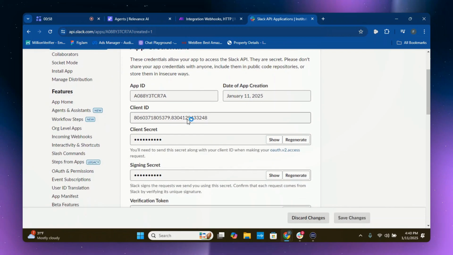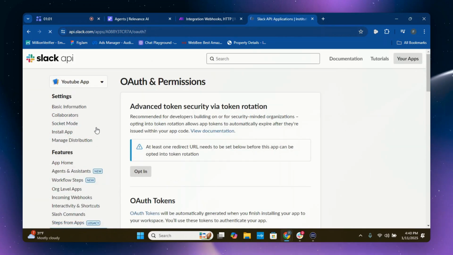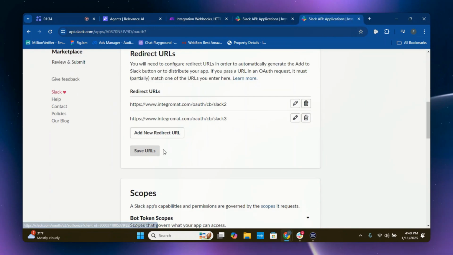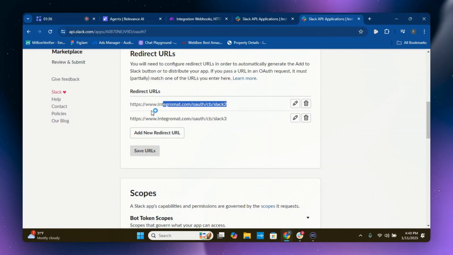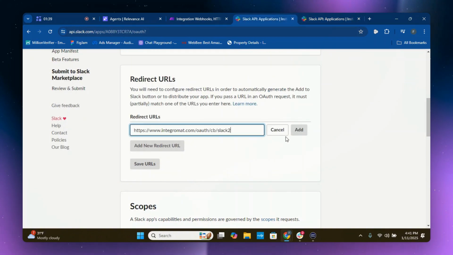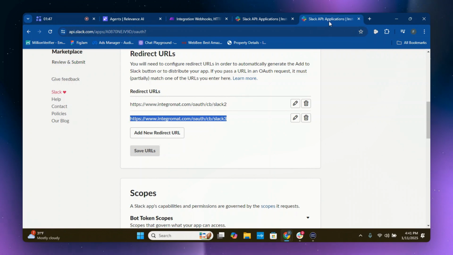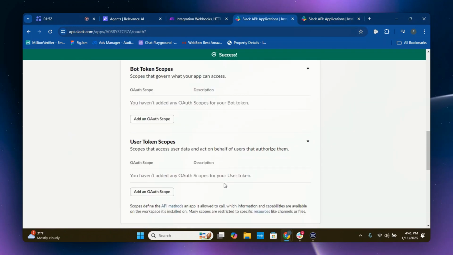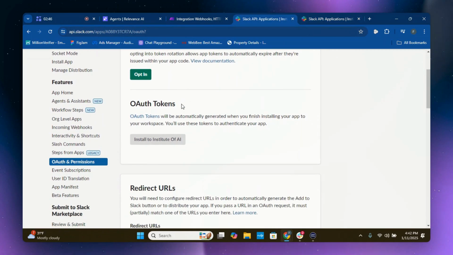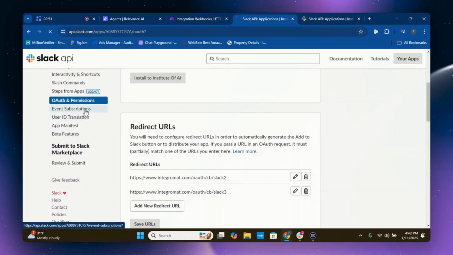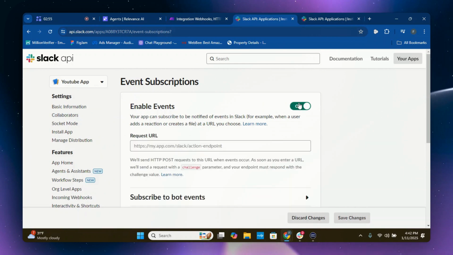Here we go. You're going to want to go down to permissions. You're going to want to add new redirect URL. And here are the redirect URLs. You can just copy them down. Boom. Add new redirect URL. I got them from my previous saved URLs. Perfect. Okay. And once you have your auth tokens, you're going to want to come down to event subscriptions, and then you're going to want to turn this on.